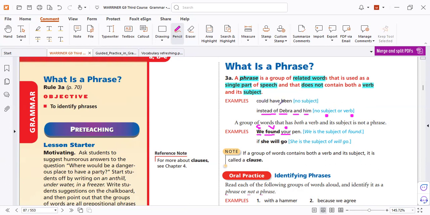But how about this? Here there is a verb, but that means there is no subject. So any group of words that does not contain a verb or subject, we can call a phrase. But the problem, John, is what kind of phrase? So we have 5, 6 phrases, but what kind? Let's study them.